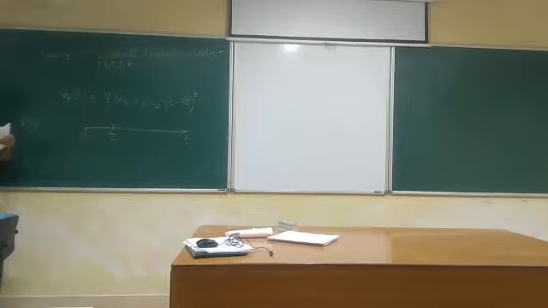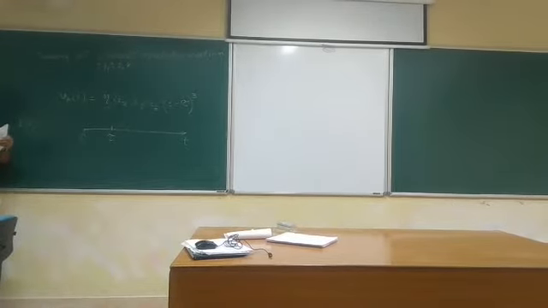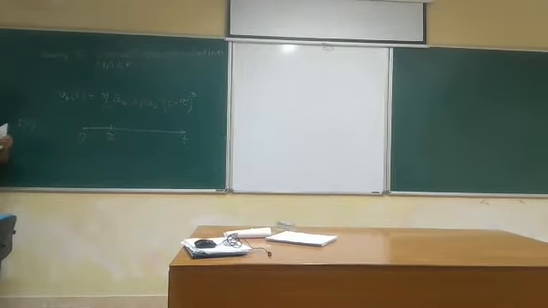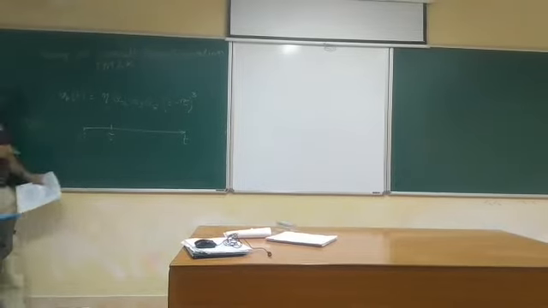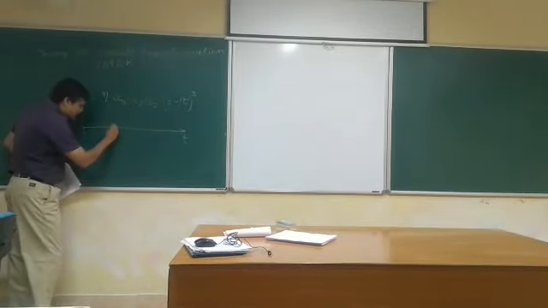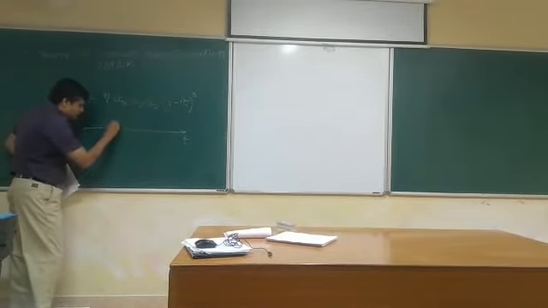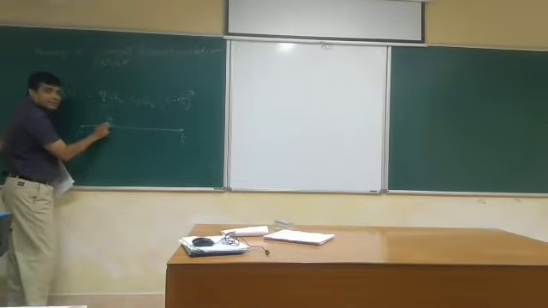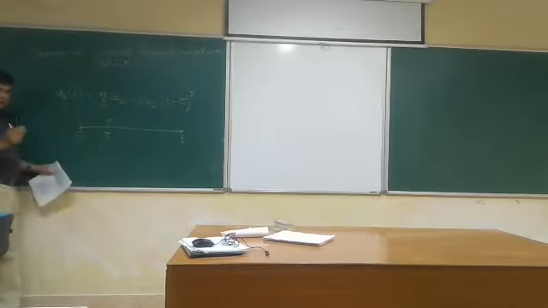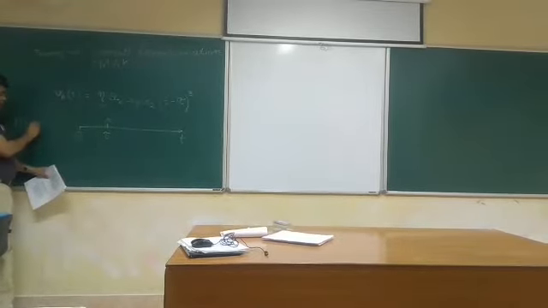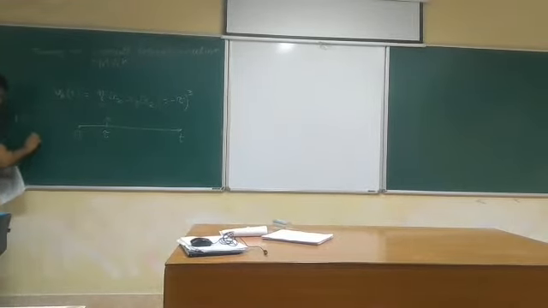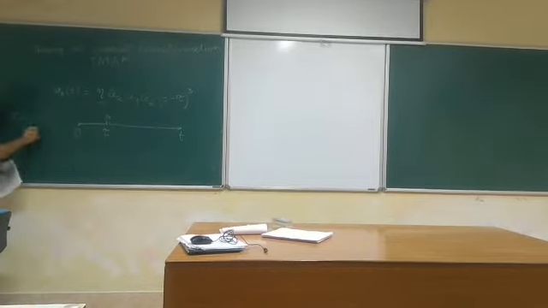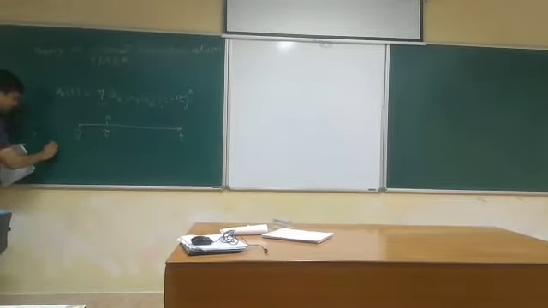Then the number of nuclei formed in a time interval tau to tau plus d tau is given by this. If there is a small time interval d tau, the number of nuclei formed through that time per unit volume will be I at time tau multiplied by d tau.